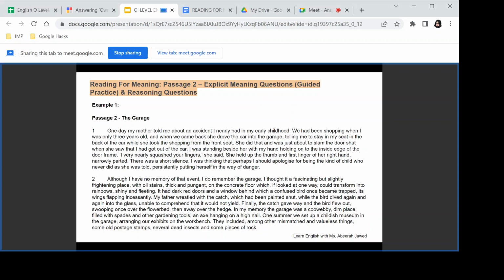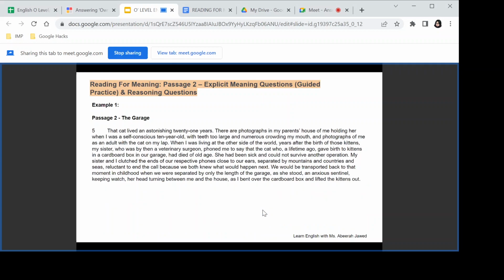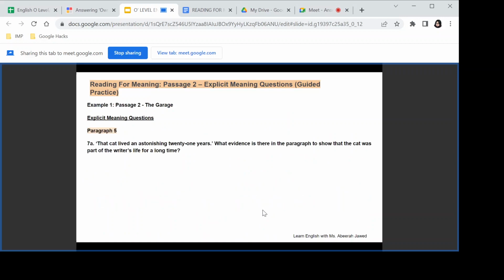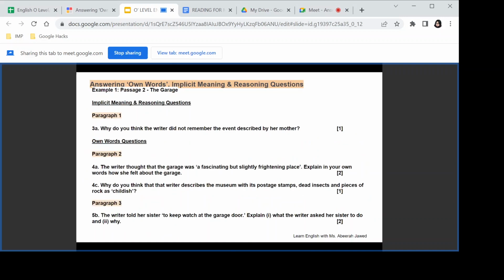Usually, if you just notice the value of those things, they were quite childish because it makes sense. Dead insects. Who would display dead insects in a museum? Old postage stamps which had no worth as such, and some pieces of rock which were not of any value, right? Now I'm going to read the question from the mark scheme and answer, and let's see what we have done here. All right, it was 4C.